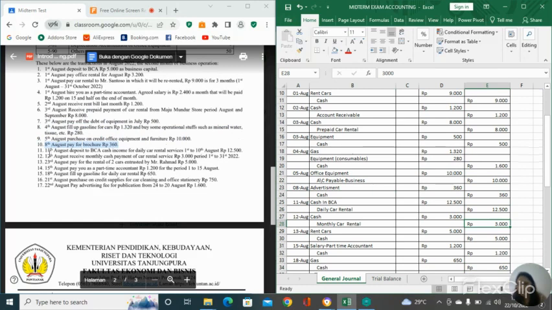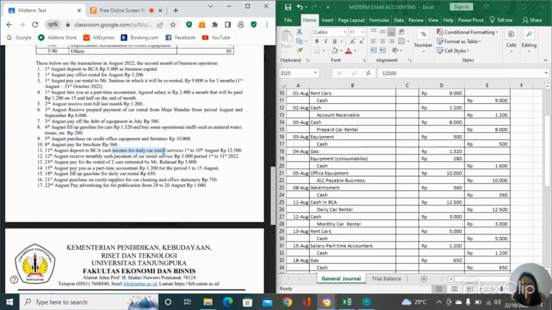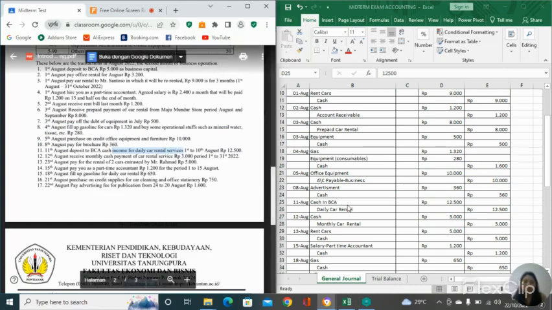So next, on 11 Augustus, deposit to Jaya cash income for daily car rental service 1 to 10 Augustus, 12,500 rupiah. So it means that our cash in BCA is going to be increased in the debit, and because as we can see, the income is for daily car rental service, we're going to put daily car rental in here, and daily car rental is counted as equity. So every time equity is increased, it's going to be credit.